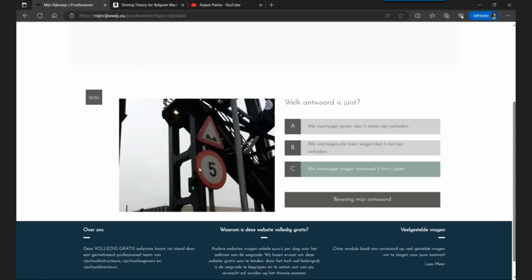So this is a red round board. It's a prohibition. And in the prohibition, it says 5, which means 5 kilometers per hour. At some places, you might see 70 or 90, which puts a restriction on the kilometers. But here you are just allowed to ride at 5. Maybe it's a bridge, maybe it's a small road where you are not allowed to ride more than 5 kilometers per hour. So this is the correct answer.